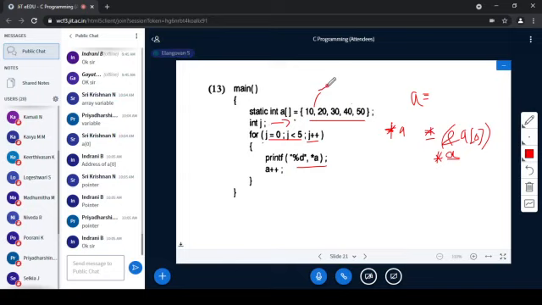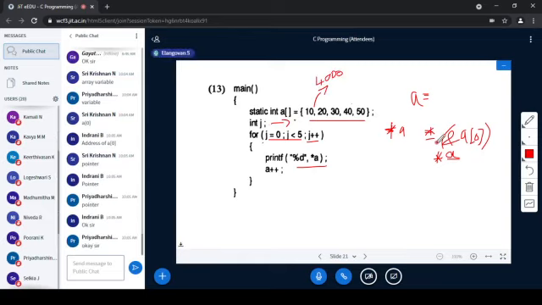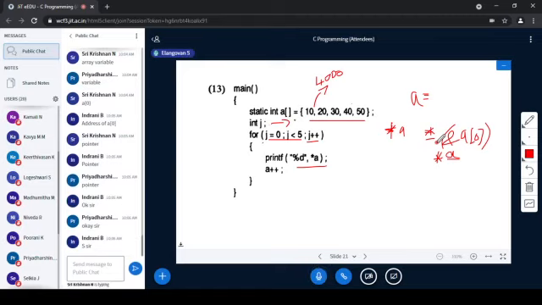Is it clear? Address of a of 0 is something, suppose 4000, right? Value at 4000 is value at address. This star is nothing but value at the address. Do you remember this when we are dealing with the pointer? I have re-emphasized this several times. Star is value at the address. Do you remember this? So star, don't say it as pointer.